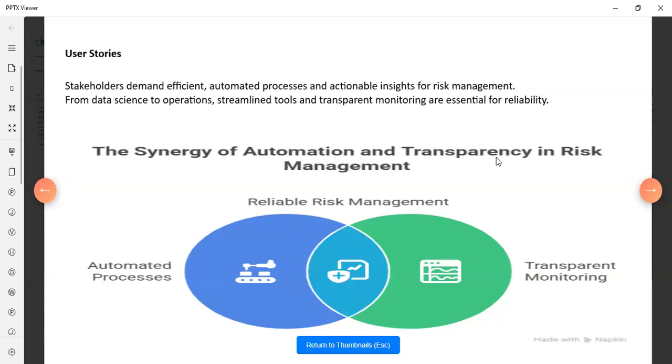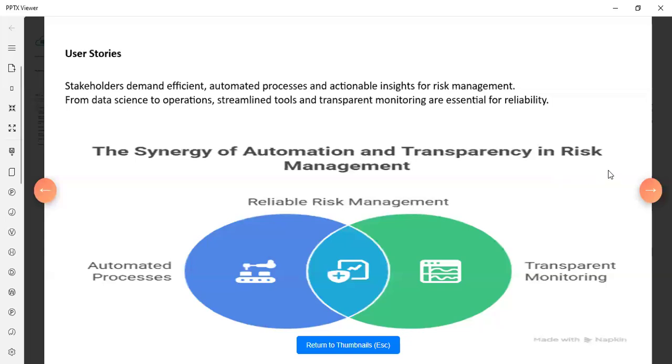The ML engineer wants drift monitoring also, and the DevOps engineering team needs metrics to ensure the system is healthy. They keep watch on the models. So all these are the user stories, and this is a graphical representation: automated processes, streamlined tooling, monitoring, and risk management.